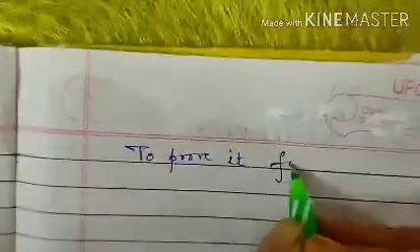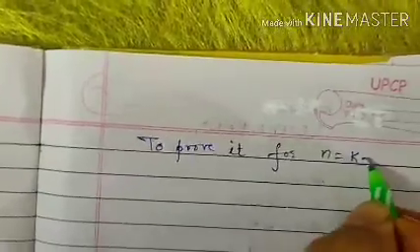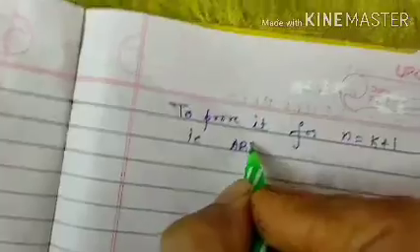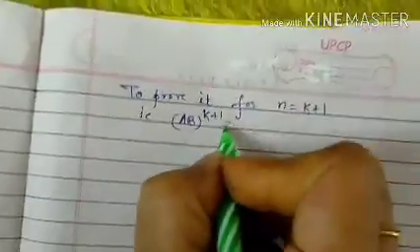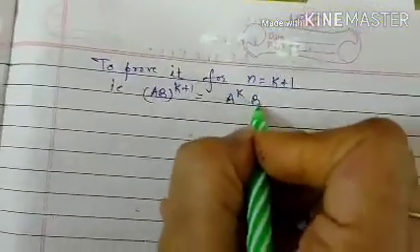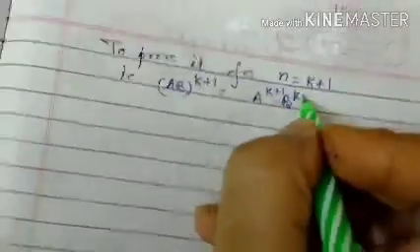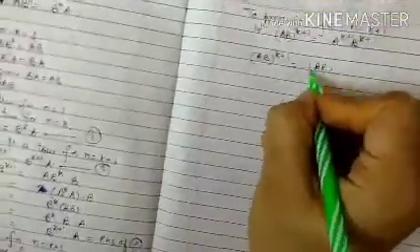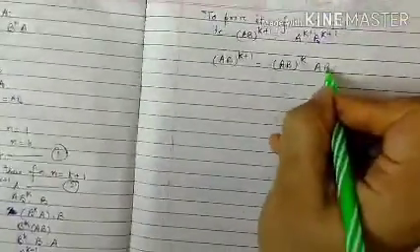Now we have to prove it for n equal to k plus 1. That is what we have to prove: AB raised to the power k plus 1 is equal to A raised to the power k plus 1 B raised to the power k plus 1. Now AB raised to the power k plus 1 means AB raised to the power k into AB.